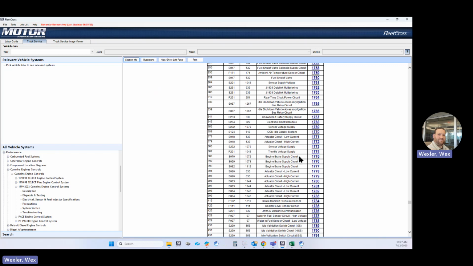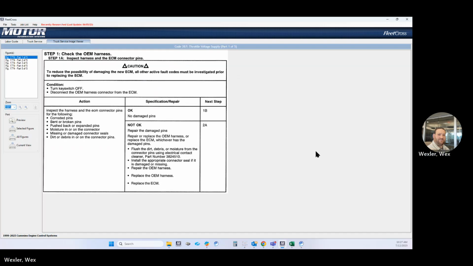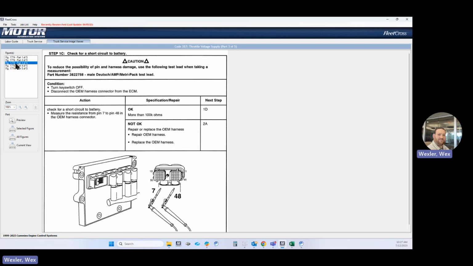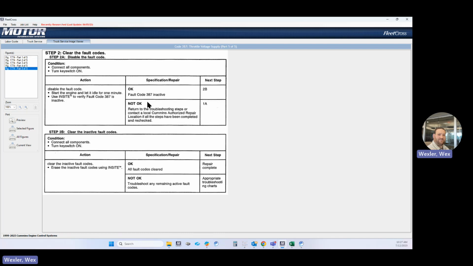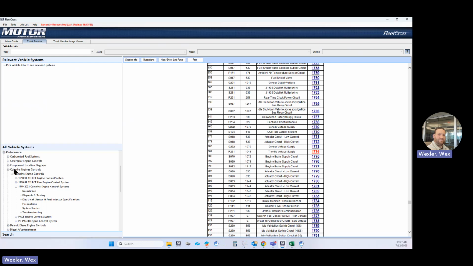So engine, oh, here you go, throttle voltage supply. And this is going to be your flow chart. So it just tells you what to check and if it's okay, not okay, and then where to go. So if it's not okay, you have to go to 2A. So you go down through the figures until you find 2A, and then it tells you exactly what to do and where to go next. So that will help you resolve the problem causing the trouble code to pop on your scanner.